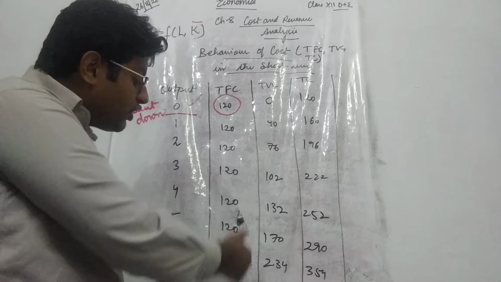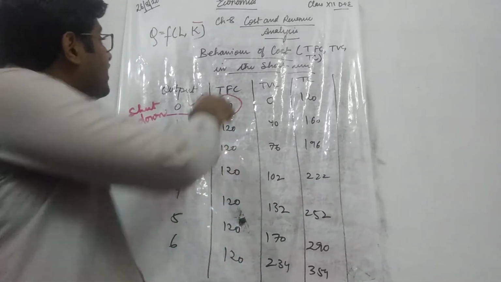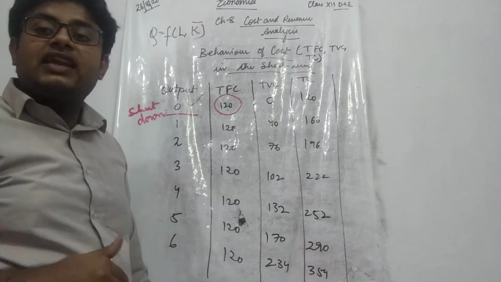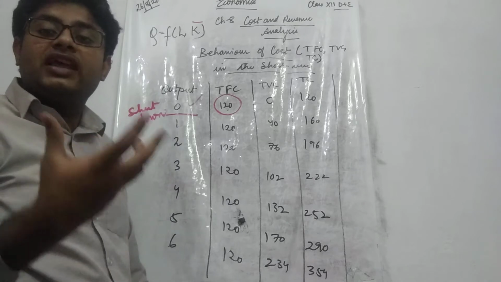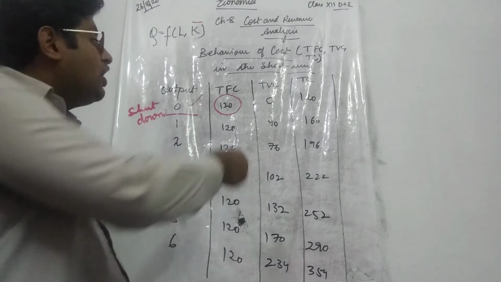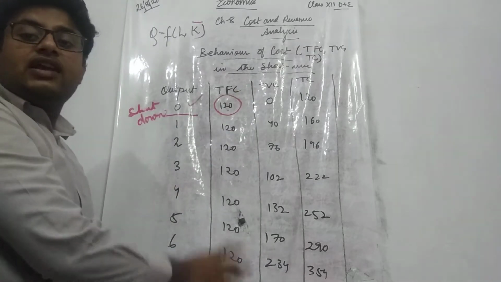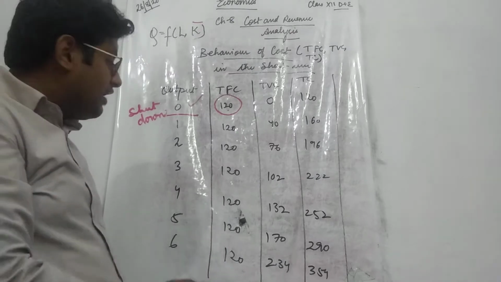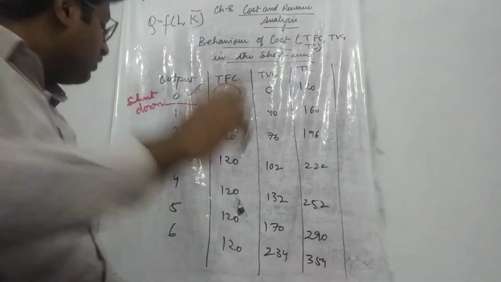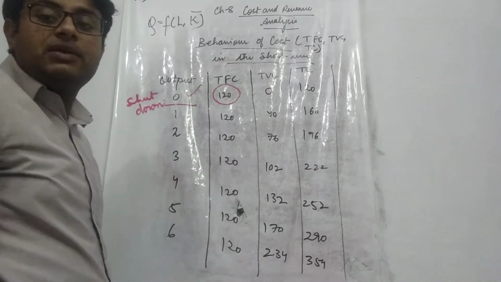And total fixed cost will remain constant in the short run because your fixed factor is constant. Fixed factors can neither be increased nor decreased in the short run. That is why your total fixed cost will also remain constant irrespective of the output level. Whether output is 1 unit, 2 units, 3 units, 4, 5, 6, anything, or 0, total fixed cost will remain constant.